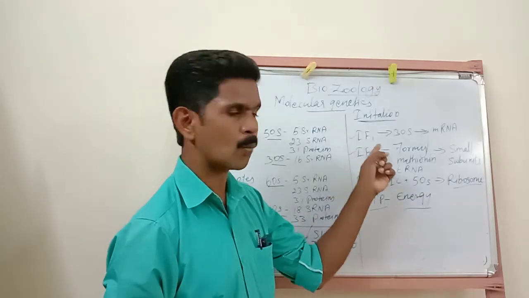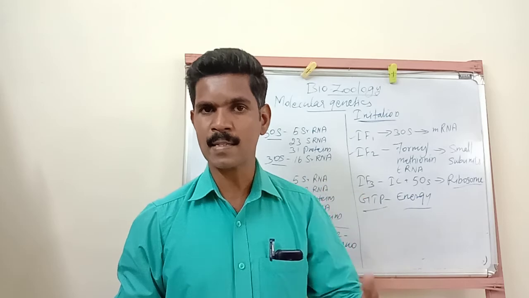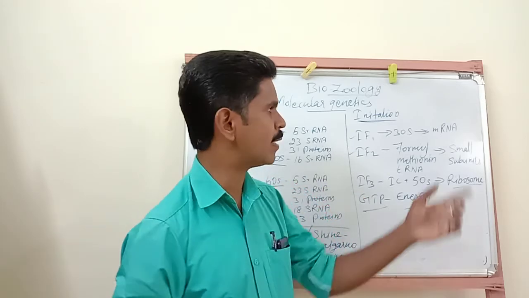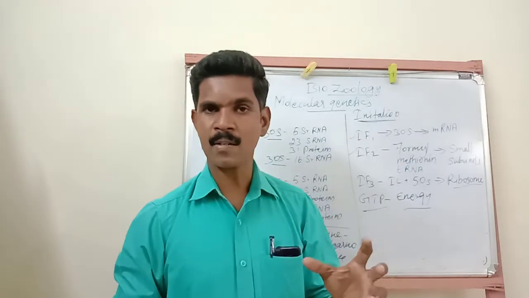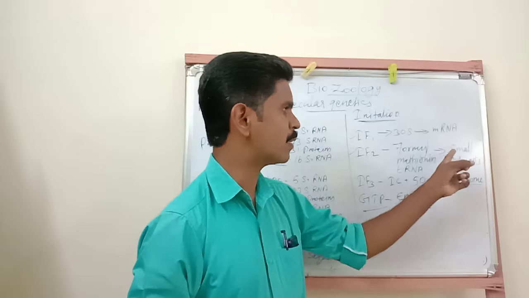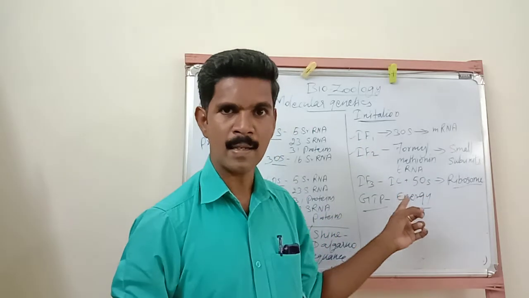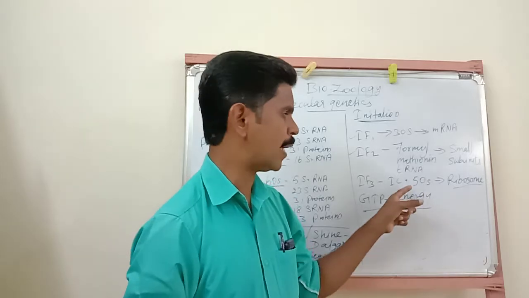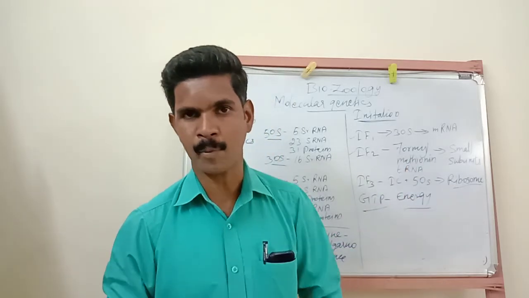First, initiation factor 1 binds with the 30S subunit of a ribosome. Now this 30S subunit of a ribosome binds with the mRNA. Then initiation factor 2 allows the N-formyl methionine tRNA to bind with the small subunit of a ribosome. Then initiation factor 3 allows the initiation complex to bind with the 50S subunit. Finally, it produces a complete ribosome.